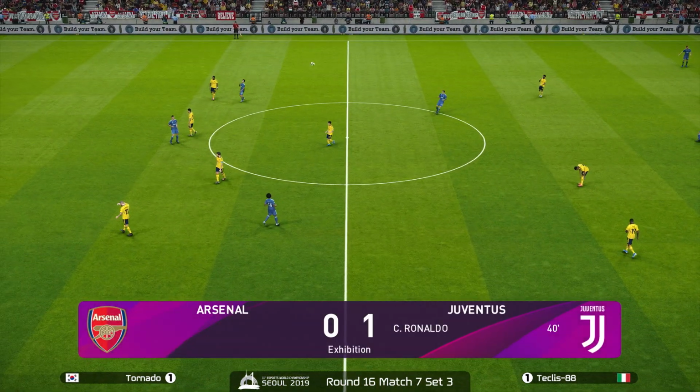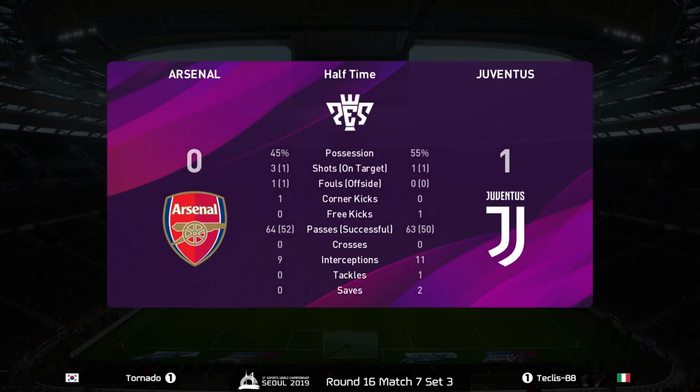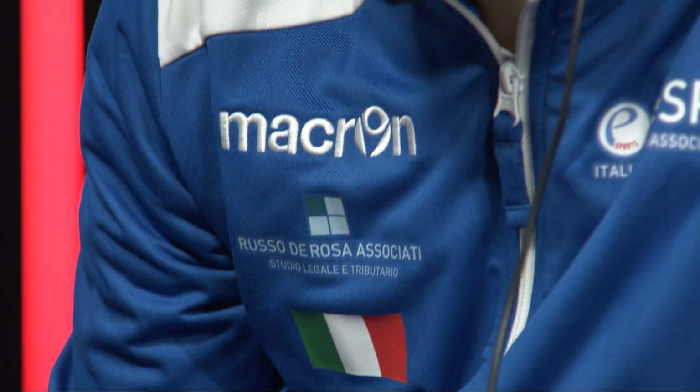So that's going to do it for the end of our first half. Juventus and, of course, Teclis on the board in a big, big way in this deciding match of our round of 16 best of 3. Well, now pressure is back onto Tornado from Teclis. Is Tornado able to weather the storm and get an equalizer on the board, or will Teclis seal the deal and move on to the quarterfinals?